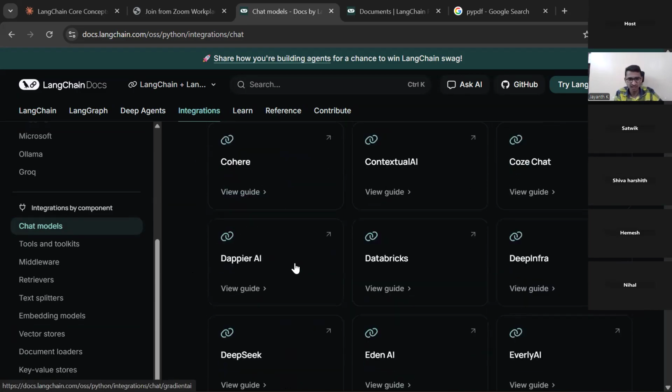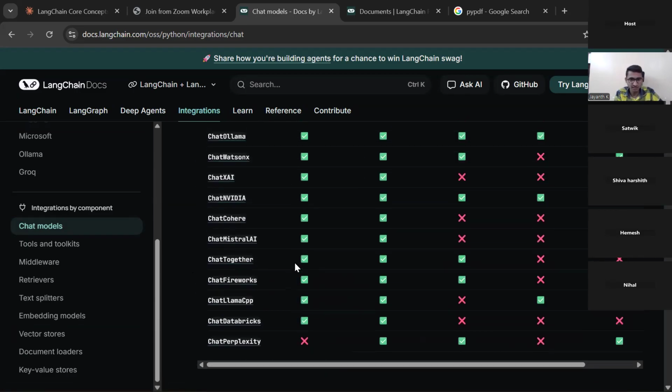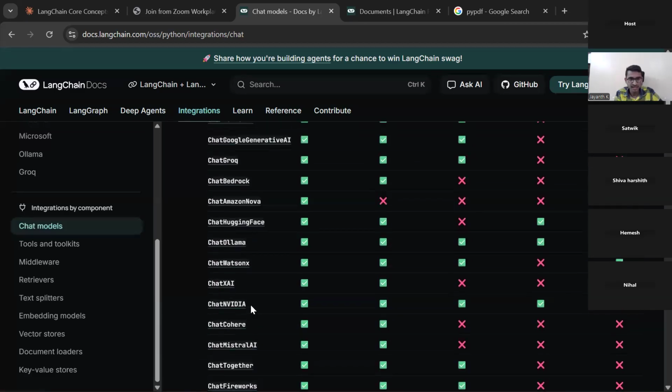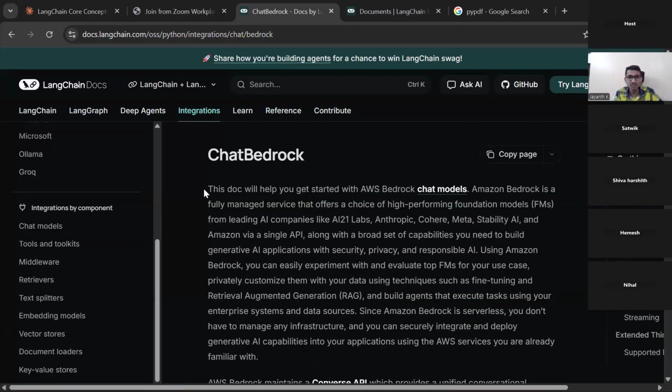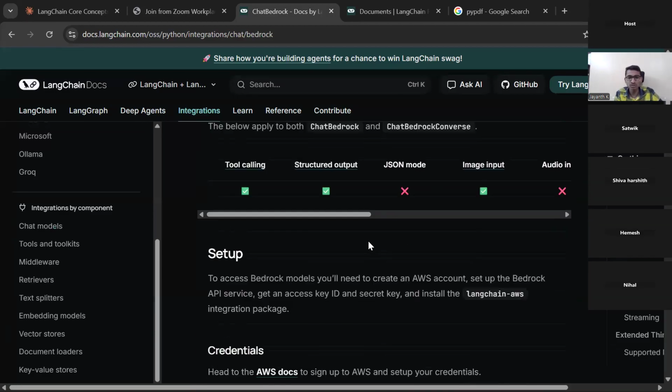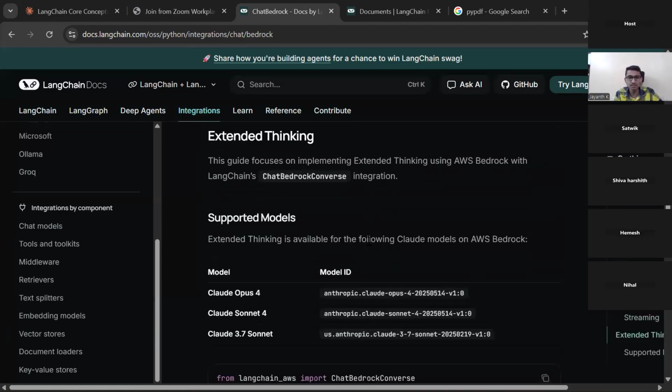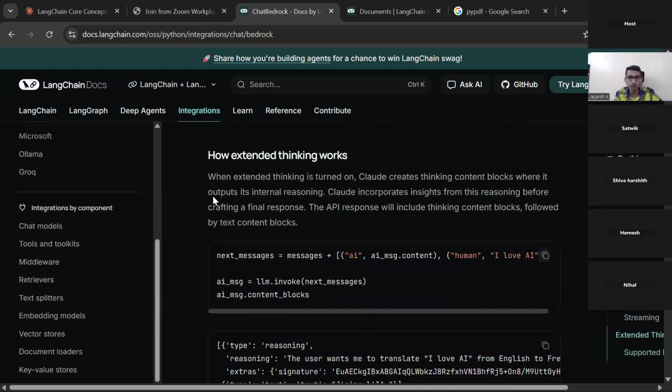They did. And I think it is present here itself. ChatBedrock should be there. Is it there? Yes, it is there. You can see ChatBedrock here, and this doc will help you get started with AWS Bedrock. If you want to explore it, you just have to read these few lines, but very, very powerful.